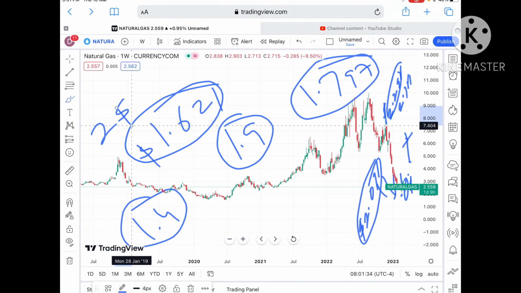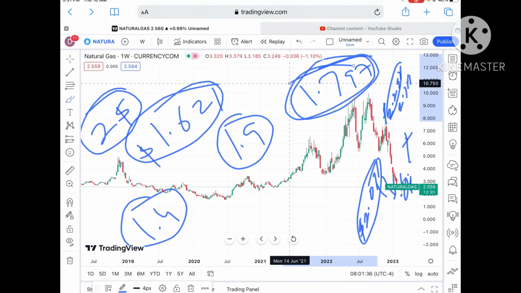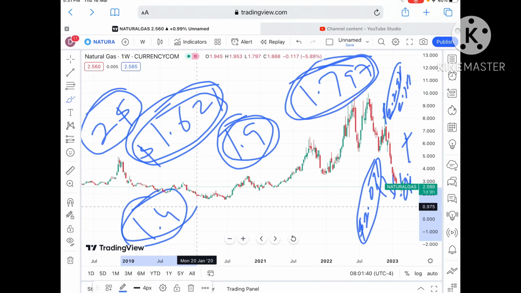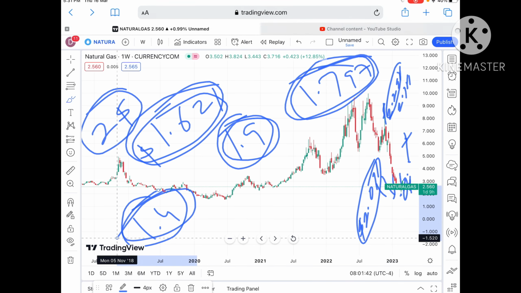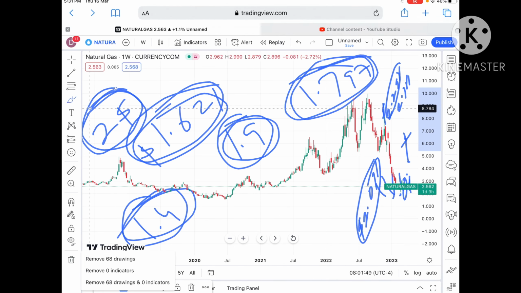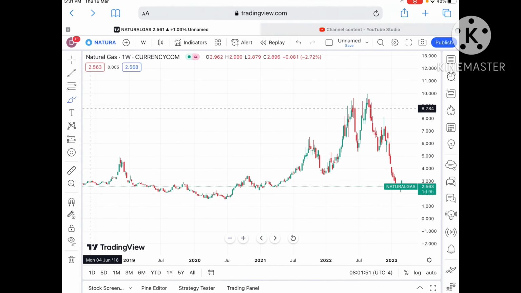Once it starts falling below $2, chances of touching a level of 1.7 are there, after crossing the level of 1.9, and then 1.6 to a level of 1.4, and then further if the price sustains. Because $2 is a strong support, chances will be high that if the price falls below that level, then we can see it can go further low.